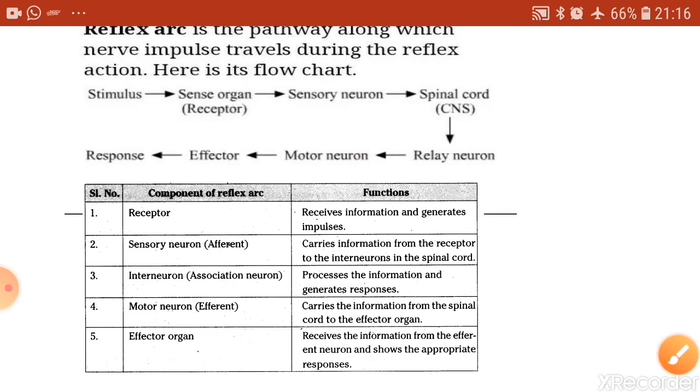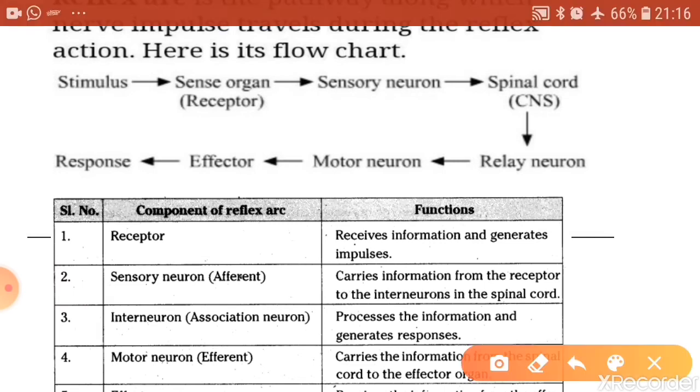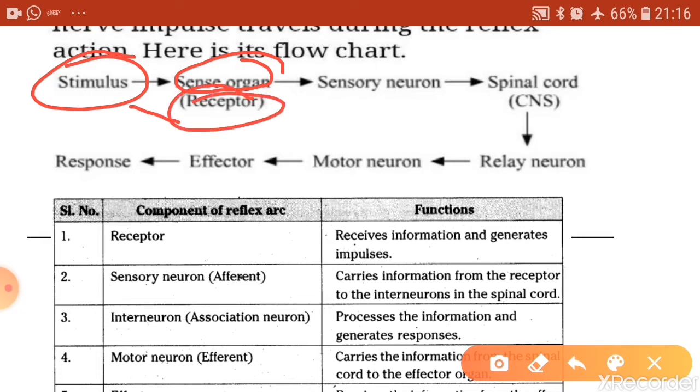A stimulus, as you all know, is any change in the environment that makes an organism react or respond. As in the previous video, stimuli are received by specialized tips of certain cells that are located in your sense organs. They are called receptors. Receptors receive the stimulus and then generate an electric impulse, or nerve impulse, which is then passed to the sensory neuron.